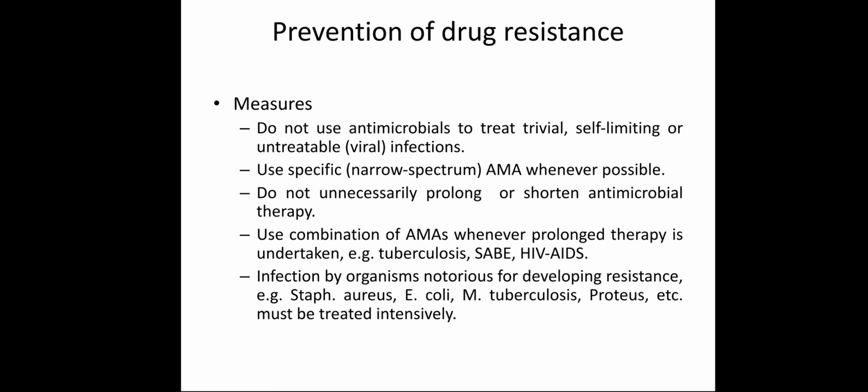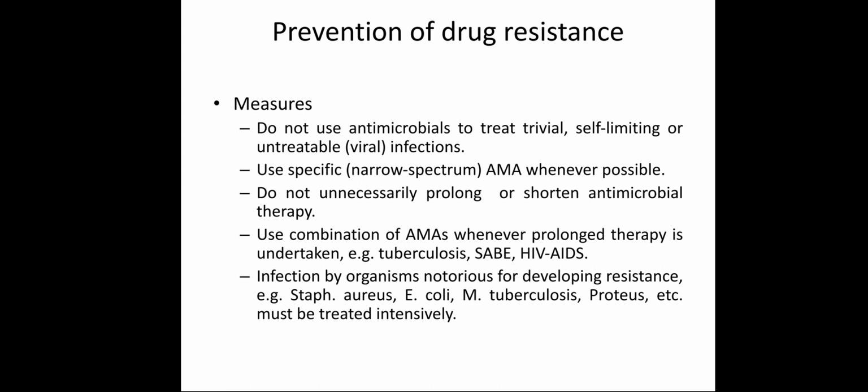If any infection is self-limiting, or can be treated without antimicrobial agents, don't use them. The measures to prevent drug resistance are similar to the measures for supra-infection. Do not use antimicrobial agents for trivial self-limiting or untreatable infections. Use specific or narrow spectrum antimicrobial agents wherever possible. Do not unnecessarily prolong or shorten antimicrobial therapy.